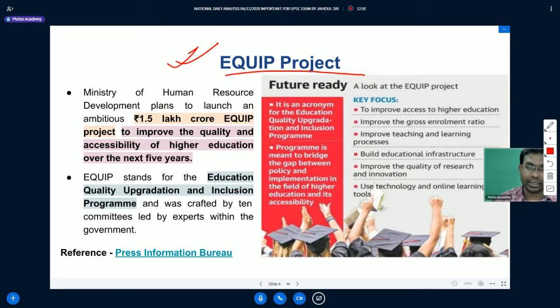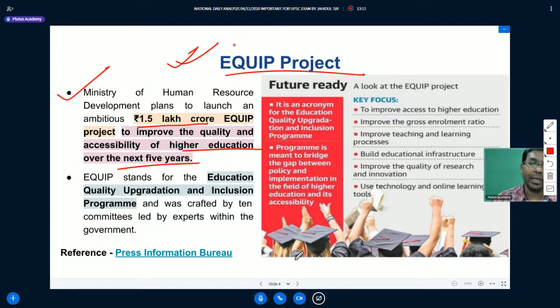EQUIP project. So let us understand why EQUIP project was in news. Let us understand the context. Recently the Ministry of Human Resource Development has planned to launch an ambitious 1.5 lakh crore EQUIP project to improve the quality and accessibility of higher education over the next 5 years.